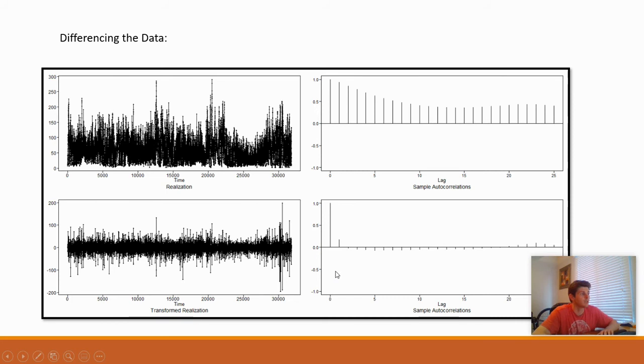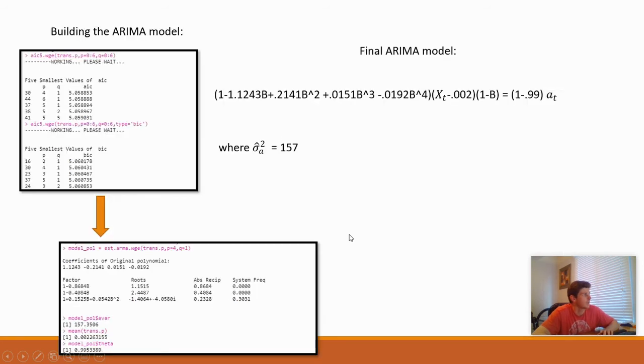So my next idea was to difference the data in hopes that improves the scoring of the modeling. After I difference the data, we see that the variance is much more constant. We now pass the white noise test, and then the next step was to build a model on the differenced data. So again, I used BIC criteria to select my ARIMA model. And luckily, my BIC of (4,1) was also in the top 5 of the AIC, so that gave me more comfort in the model. And then that gave me an ARIMA(4,1) with a white noise variance of 157.